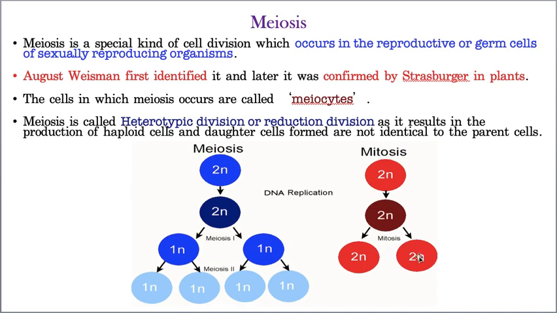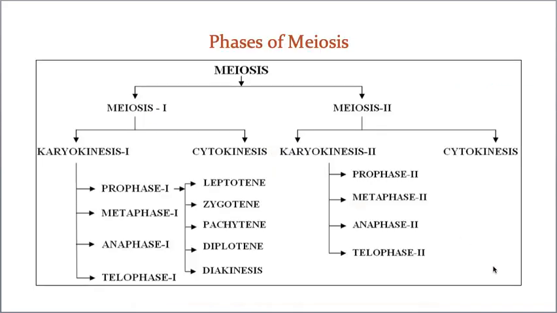That means these two are exactly identical to the parent cell, whereas the daughter cells of meiosis are not identical to the parent cell. That's why meiosis is called reduction or heterotypic division, whereas mitosis is called equal or equational division. Hope you understood.